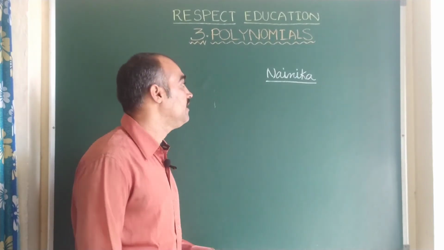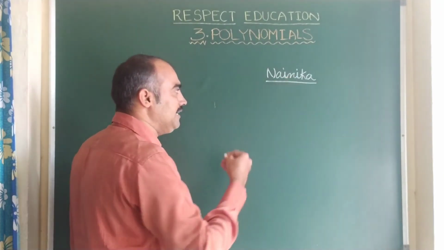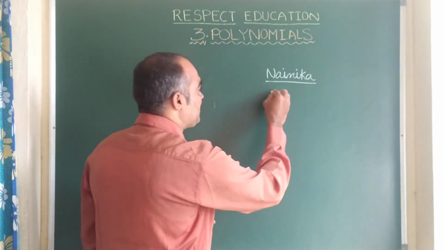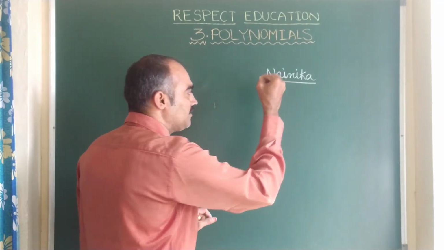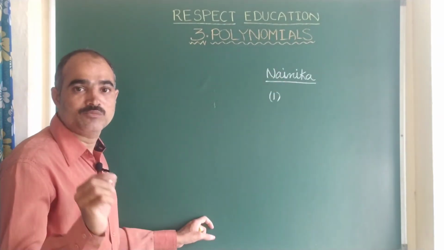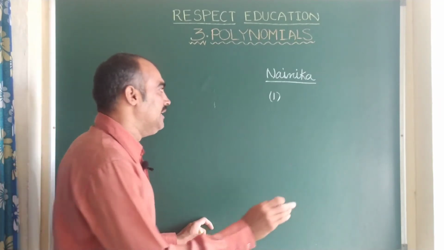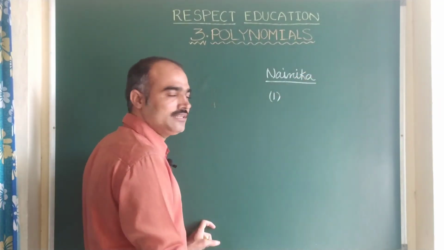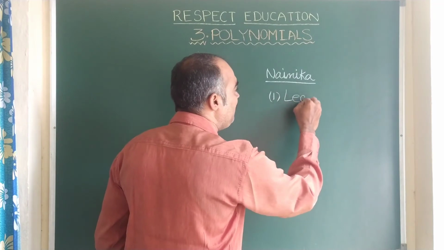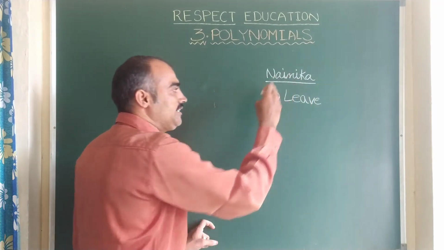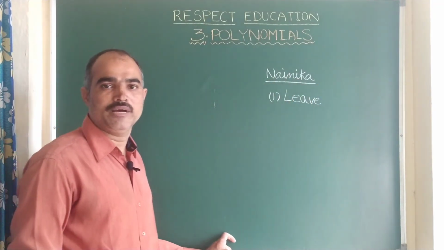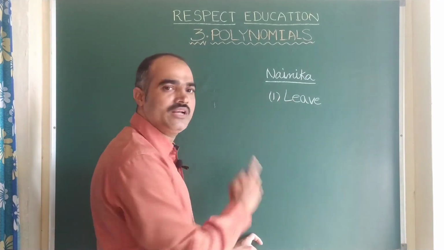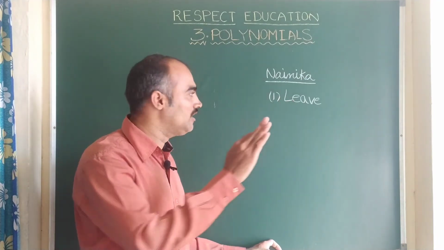While doing mathematics, first time she committed a small mistake, children. Then by observing the mistake, first time we leave her because she is a very good child in mathematics, so no problem, she will come to know her mistake. So like that we have given first time one chance.